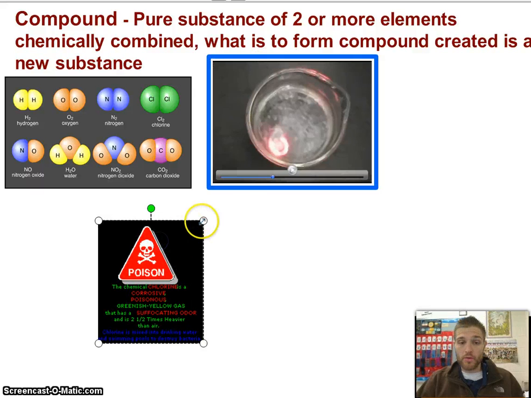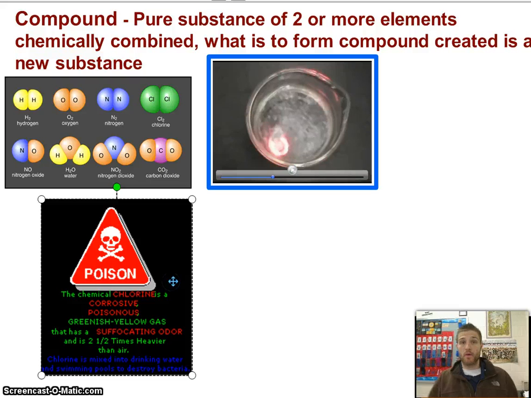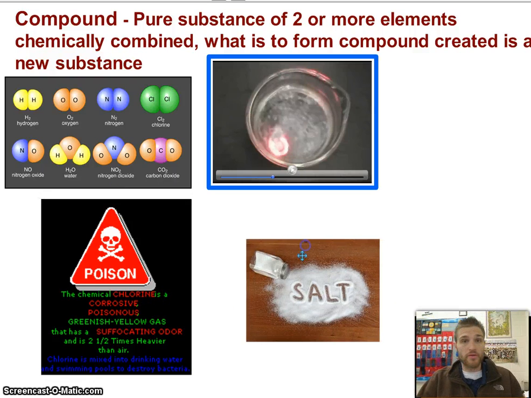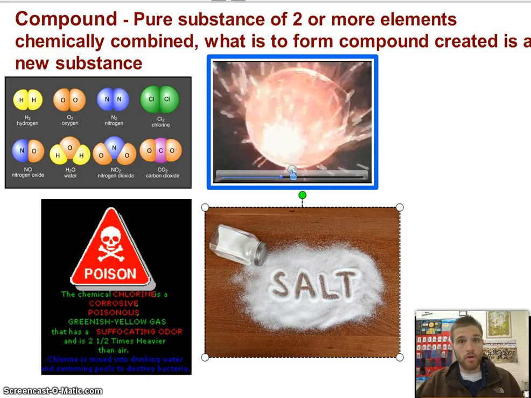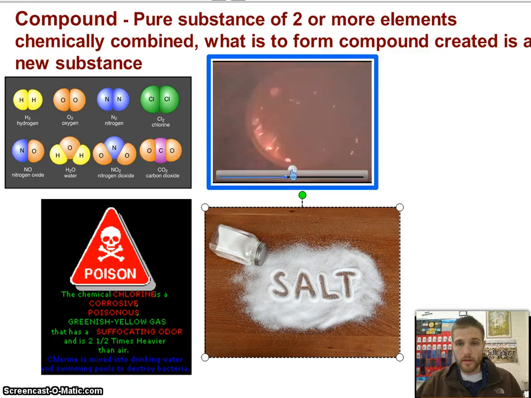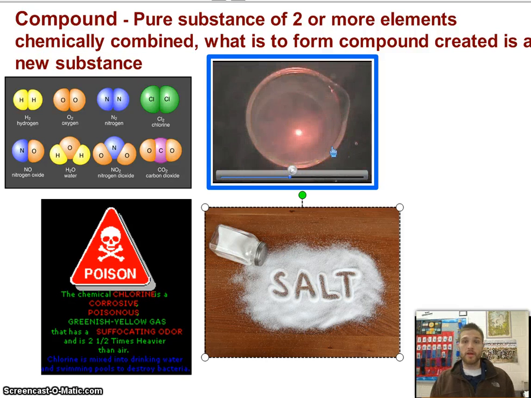Okay. Now, chlorine is a poisonous gas, meaning that when we breathe it in, we die. That's not a good thing. Now, sodium and chlorine, if I bond them together, I actually get a compound called salt or table salt. I put salt on lots of things. I don't burn up like in this video. Whoa. I don't explode and things like that, but I also do not die because of the poisonous gas. So when sodium and chlorine bond together to create a compound, they make a new substance that is no longer deadly because it has different properties than the elements that make it up.